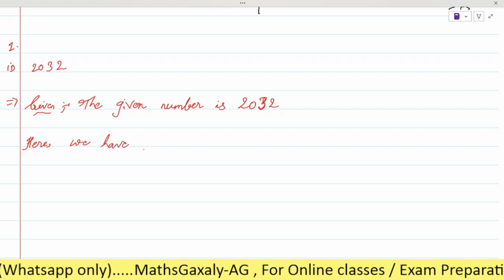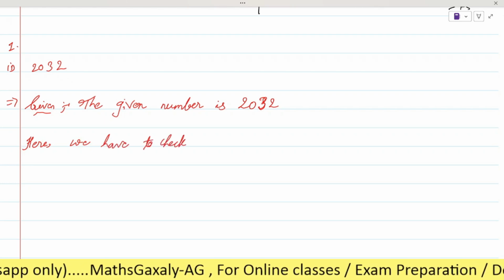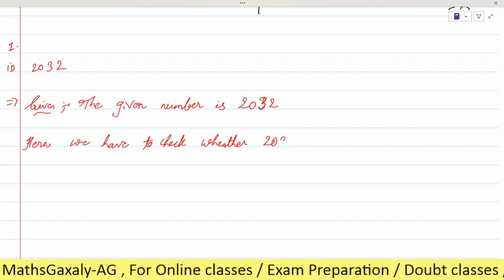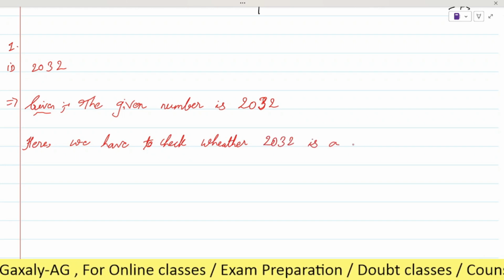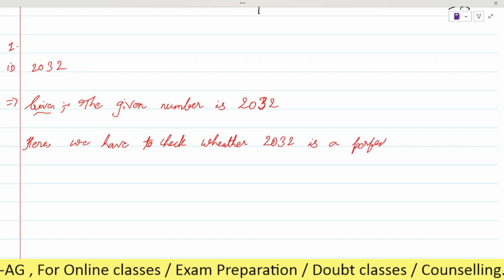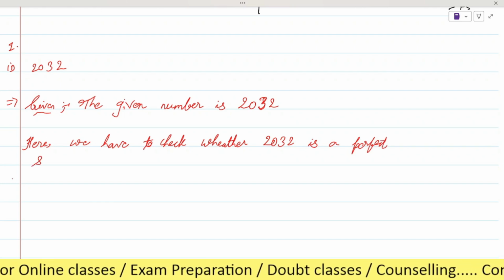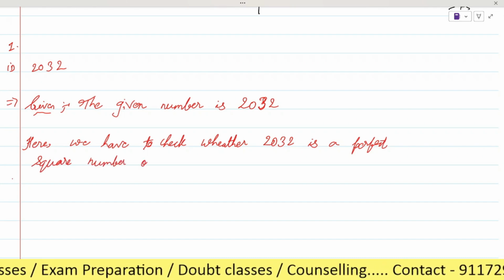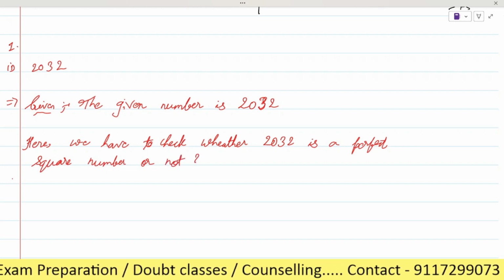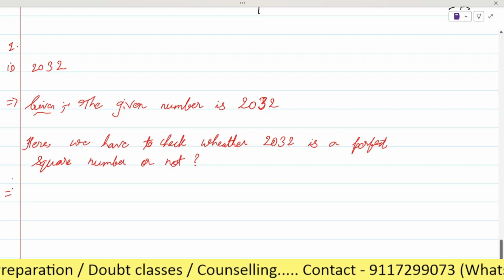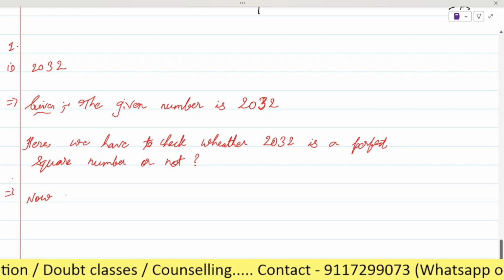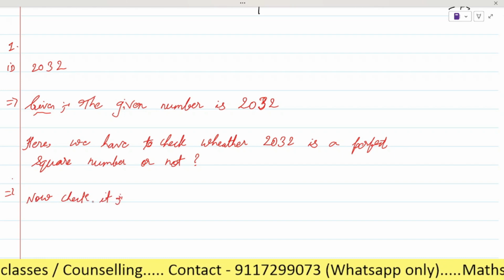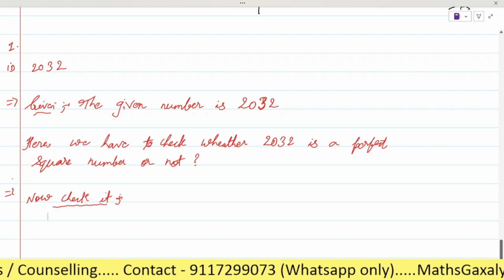Here we have to check whether 2032 is a perfect square number or not. Is it clear? We have to check it, right? So here now check. What will we write? Now check it, okay, we will write it. It means that here we are going to check it. Is it clear now?